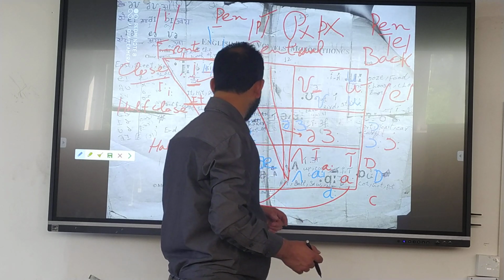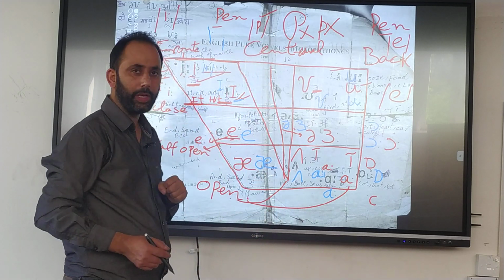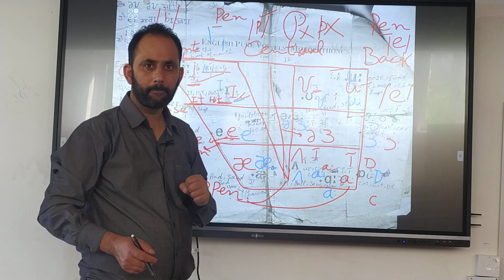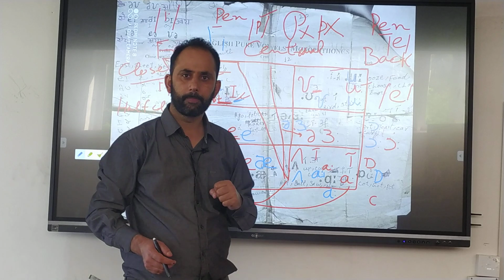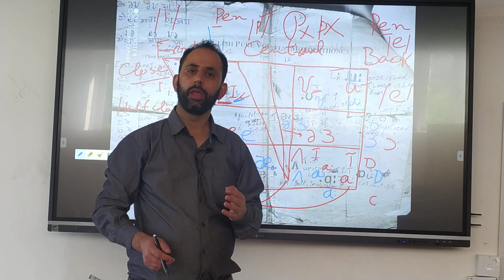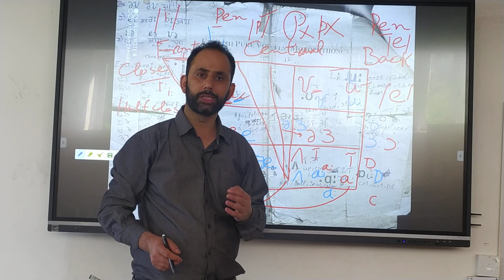Yes, in this way we have completed the 12 vowel sounds. Now we have to discuss in another lecture 8 diphthongs.